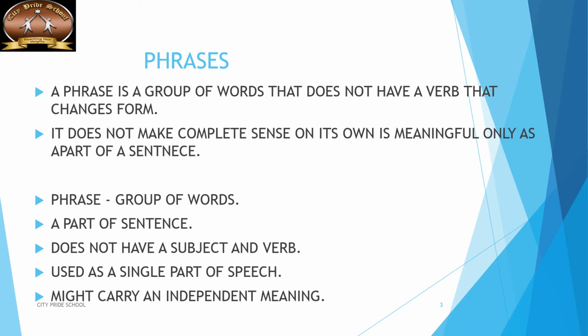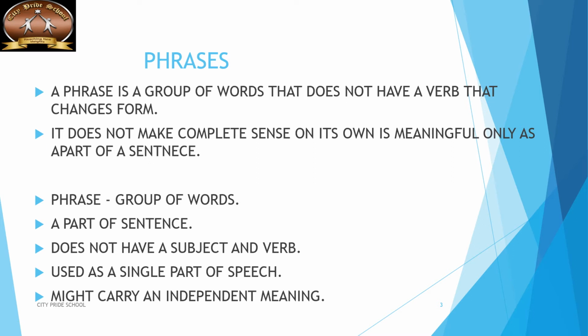Take the example that I gave you: the twin brothers are good dancers. Here, the twin brothers is the subject, are is the verb, and good dancers becomes your phrase. So you don't know who the good dancers are. A phrase is used as a single part of speech and might carry an independent meaning, though very rarely.